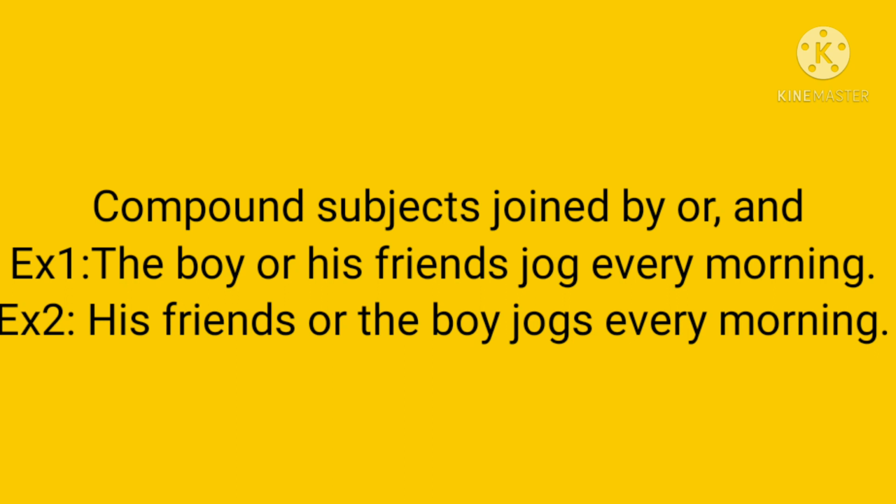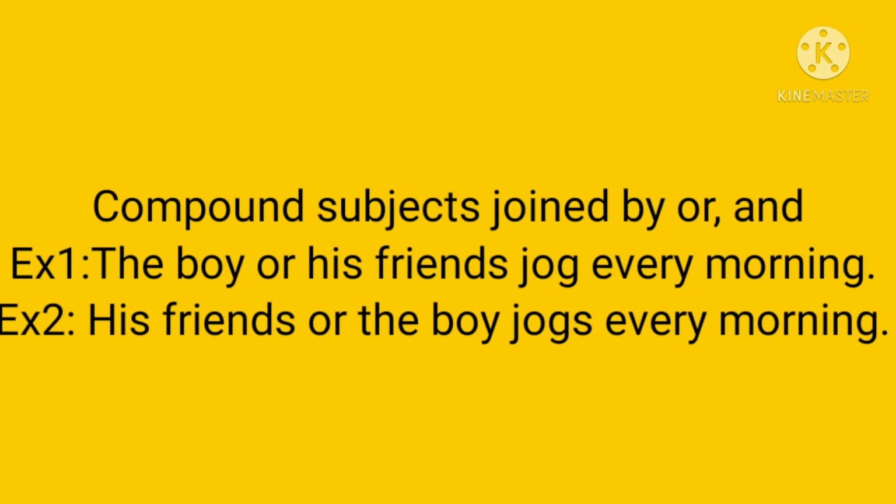So, in one sentence, if you have two subjects, one singular and one plural, joined by the conjunctions and or, what will you do? In such a case, you have to give preference to the subject that is closest to the verb.